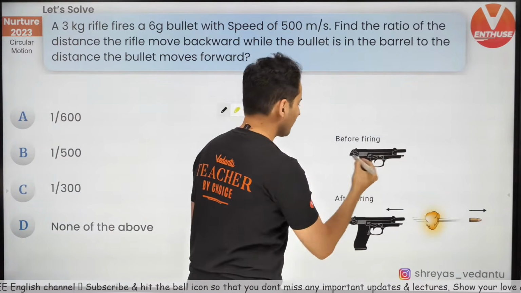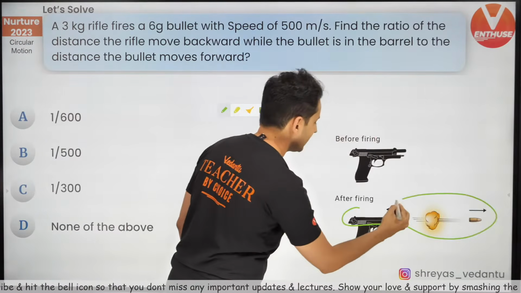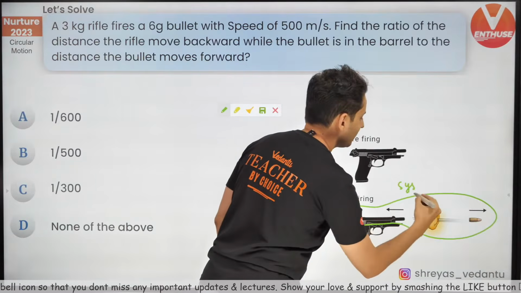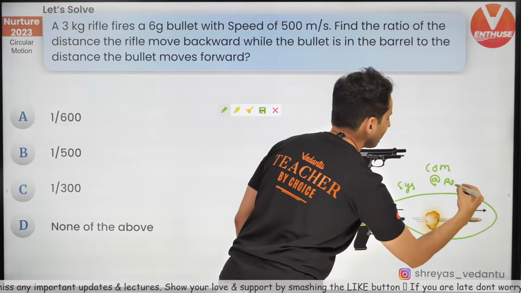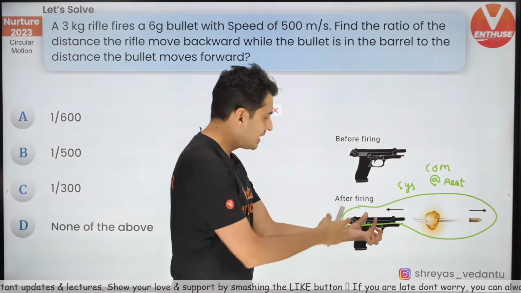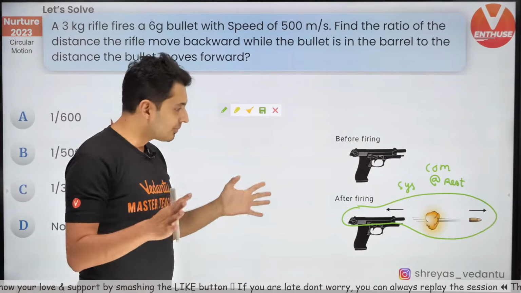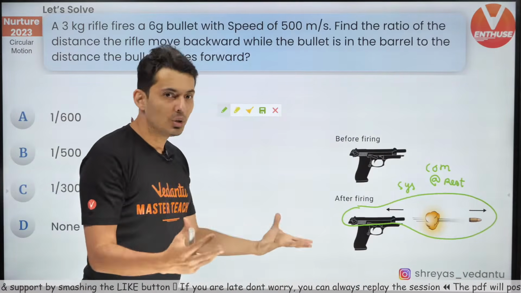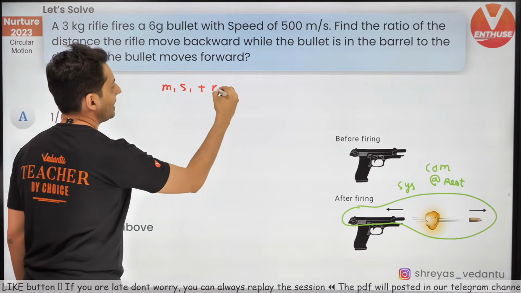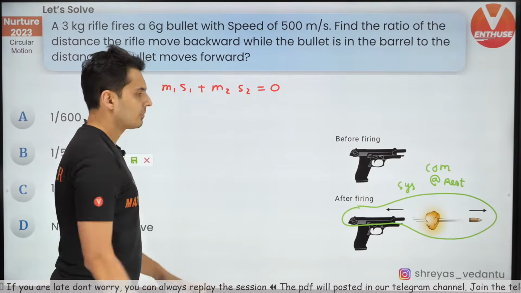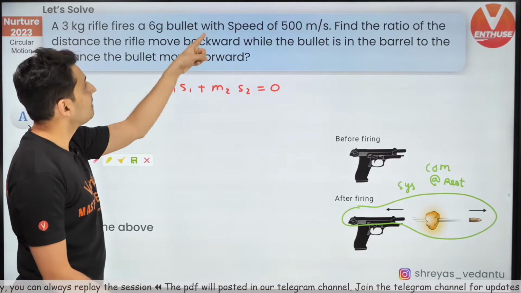So for this particular system, if this is my system, the center of mass is basically at rest. The bullet goes ahead, the barrel goes behind, and the barrel has a mass of 3 kg. Fair enough. Now use the equation which I just told you, m1 s1 plus m2 s2 is 0. You can use this the moment center of mass is at rest. So let's use this. What is m1? The mass of the bullet is 6